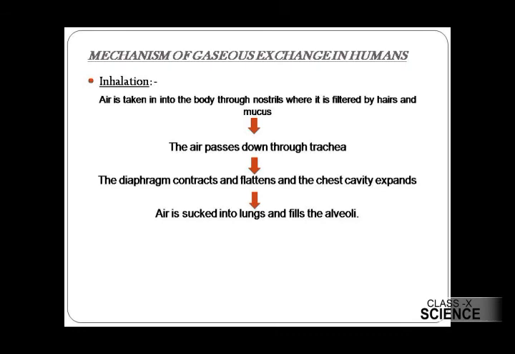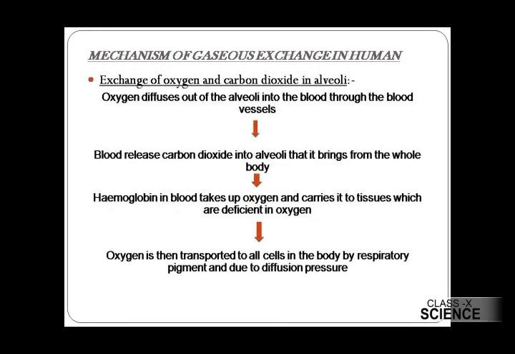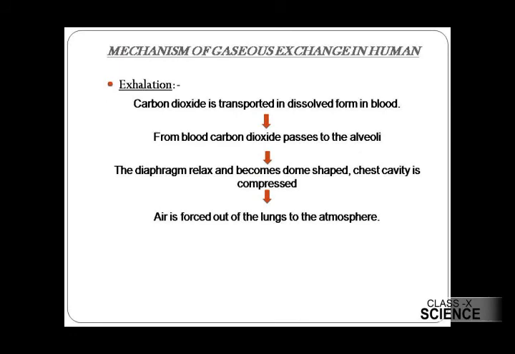Next is the exchange of gases. The oxygen diffuses into the alveoli and then through the blood vessels. Now the blood releases carbon dioxide into the alveoli, which it brings from the whole body. Hemoglobin in the blood takes up oxygen and carries it to the tissues which are deficient in oxygen. Oxygen is then transported to all the cells in the body by the respiratory pigment, hemoglobin, and due to diffusion pressure. Then comes the process of exhalation.